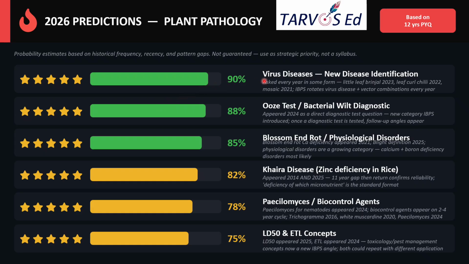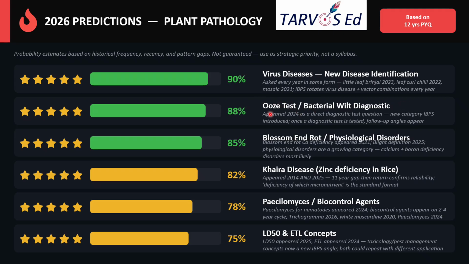Okay, so 90% probability is given on viral diseases. You should concentrate more. Okay, new disease identification and mainly better focus on the vector related questions, disease and vector. Little leaf is transmitted by. So like that, there are questions like leaf curl diseases and all. So the disease-cum-vector combination has a significant part in the IBPS exam. You can expect it. Okay, so better concentrate on the virus-cum-vector combination questions.